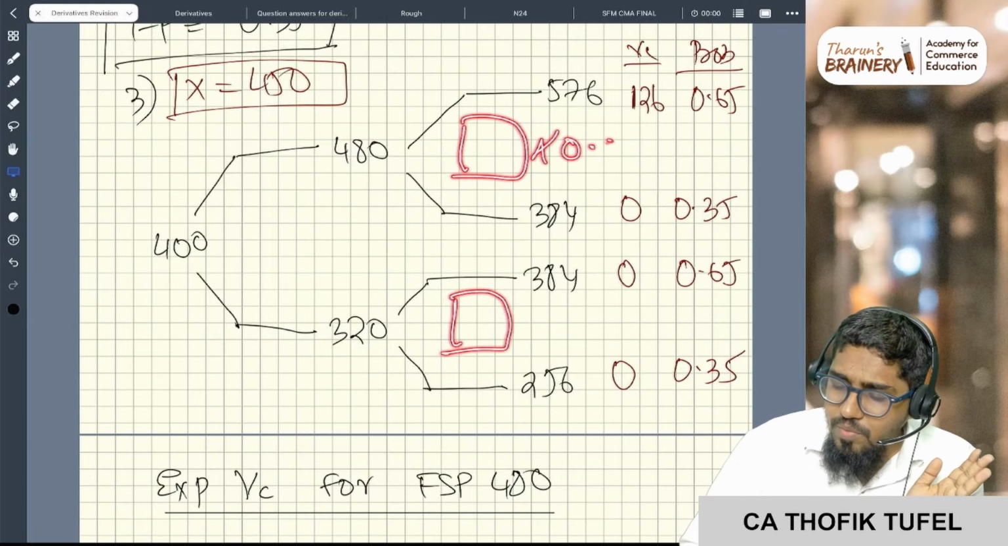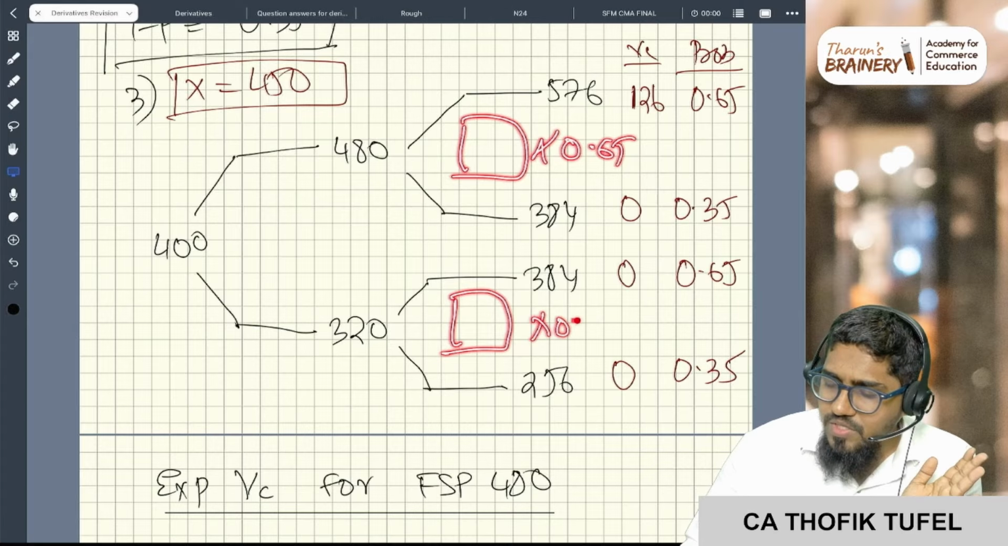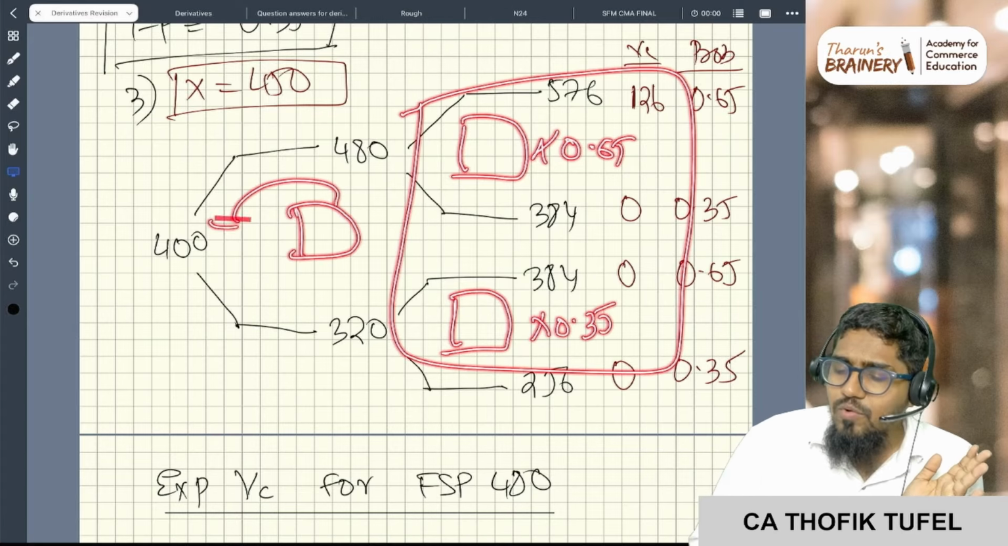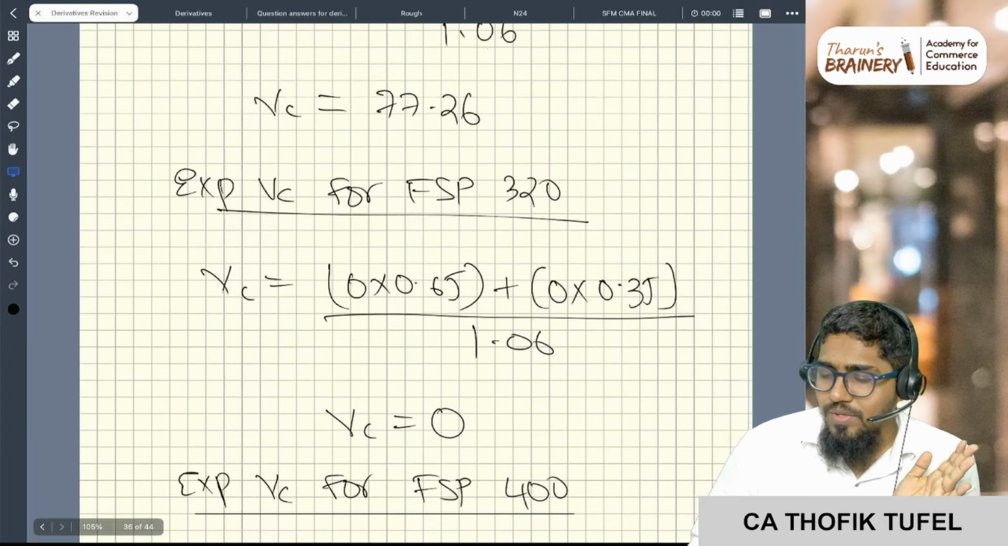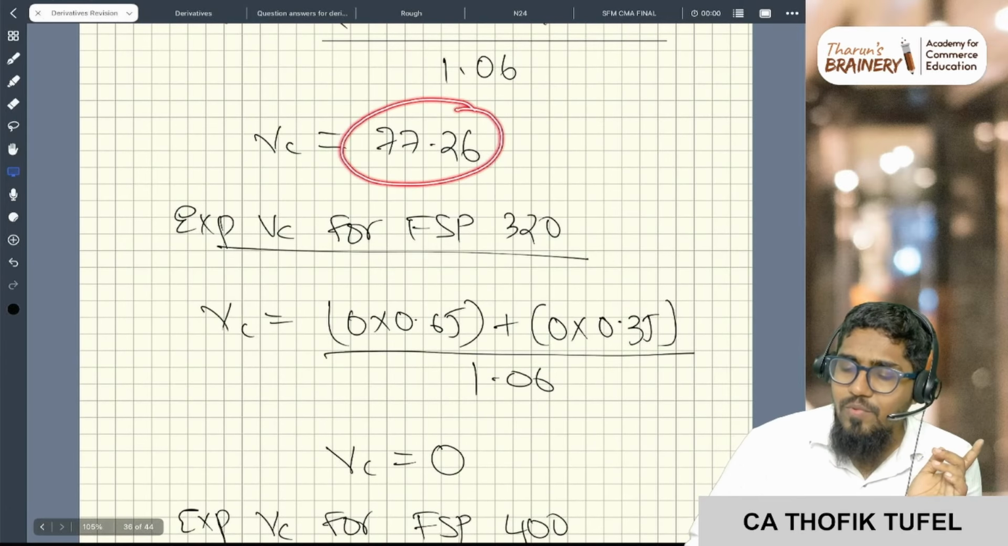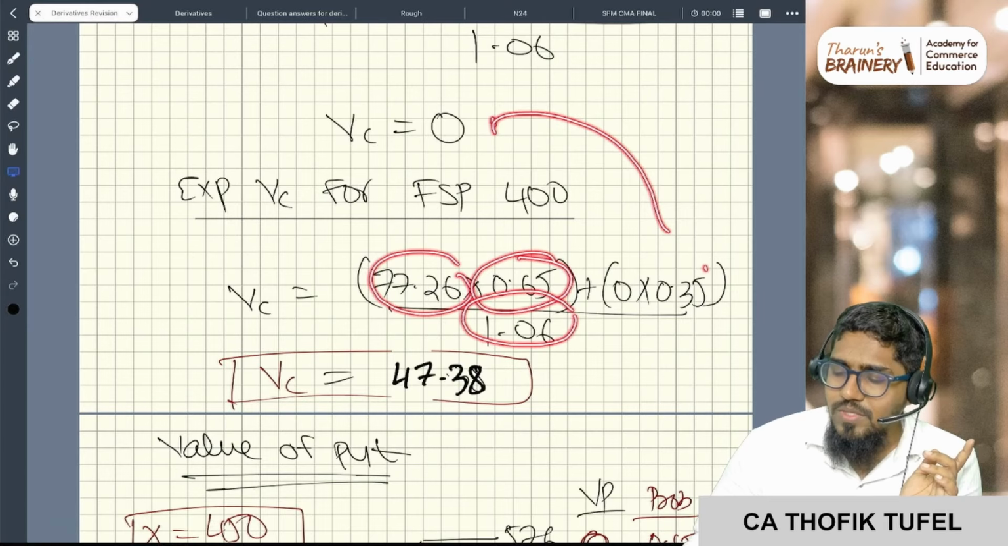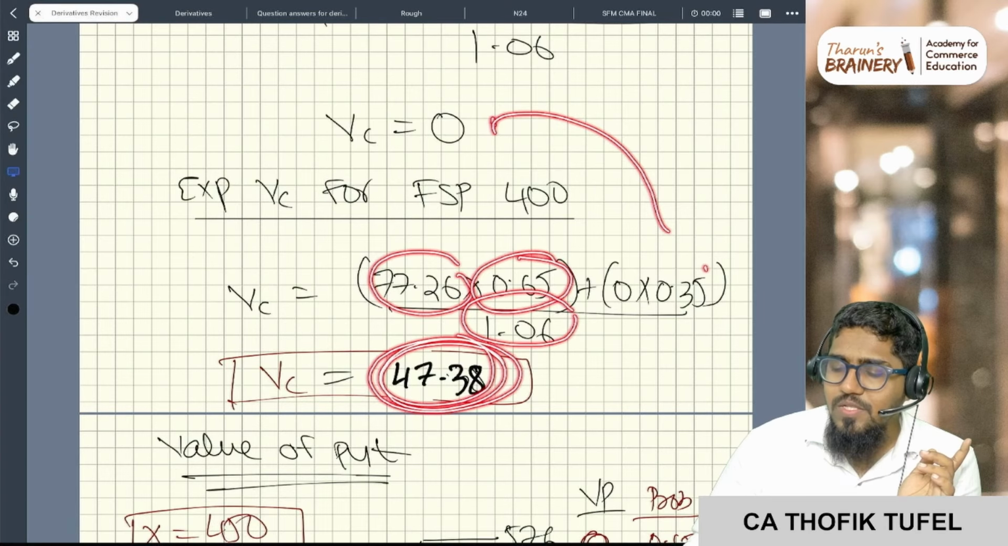For this also the probability is 0.65, and for this also the probability is 0.35. So with this you now calculate one more value of the call, and then you do the present value. This is my value of the call for the upward FSP. So 77.26 into 0.65 plus 0 into 0.35 by 1.26, you will get 47.38. This is the value of the call.